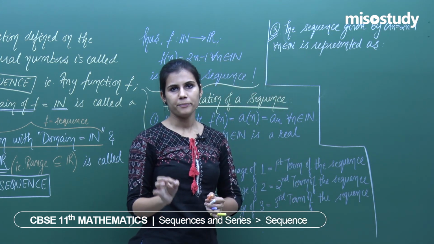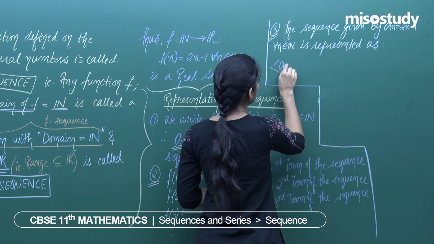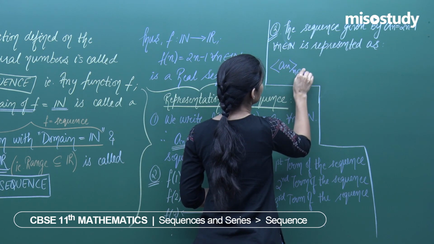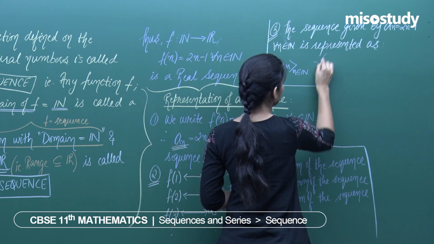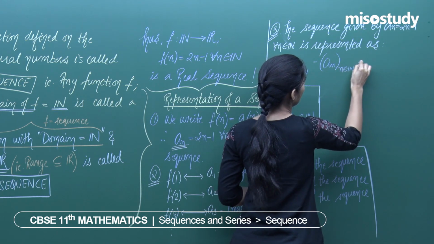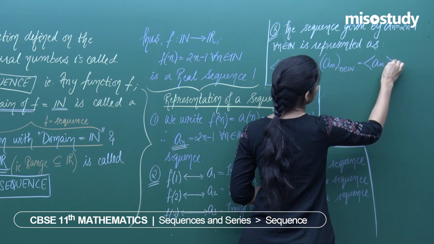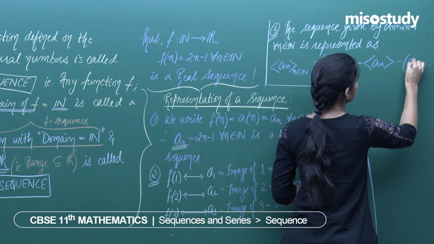How do you represent a sequence? You represent it like this, or like this, or plainly also you can just represent it like this, or like this.